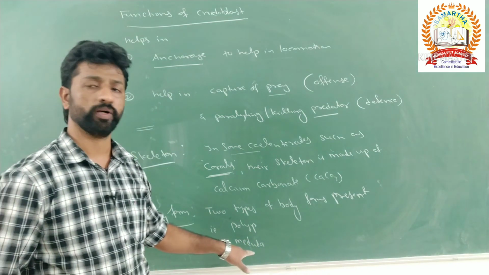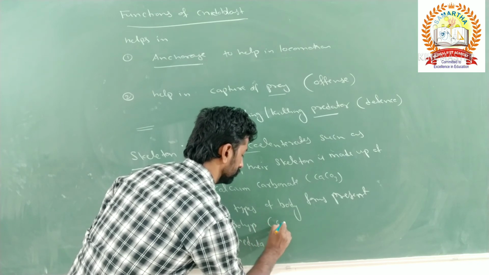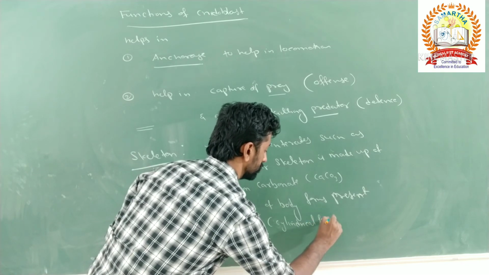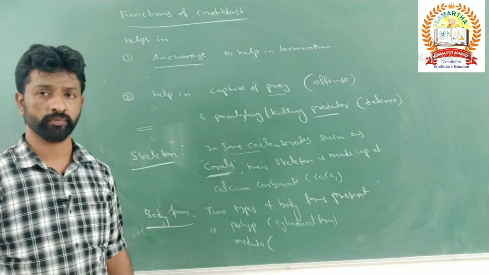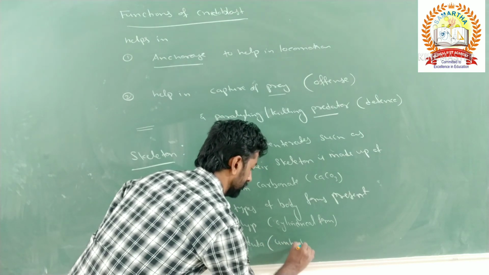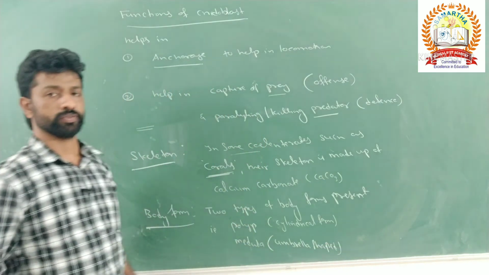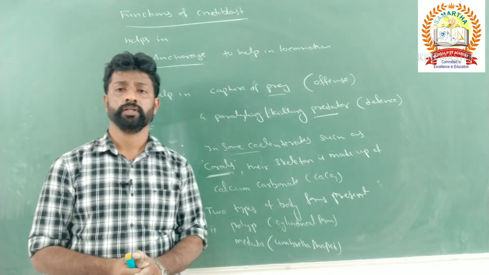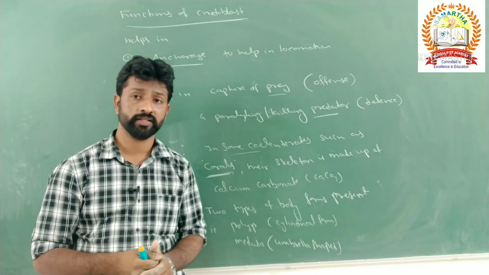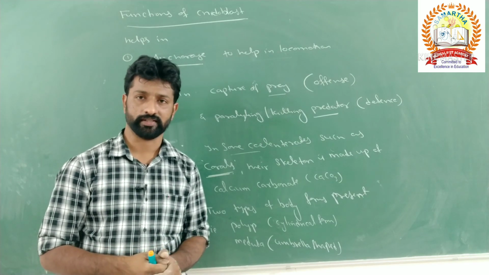What do you mean by polyp form? The polyp form is nothing but the cylindrical form. The medusa form is nothing but the umbrella shaped form. So medusa is umbrella shaped. With respect to the body form, cnidarians exhibit a phenomenon called metagenesis. About that metagenesis and the remaining features of the cnidarians and their classification, we will discuss in the next class. Thank you.